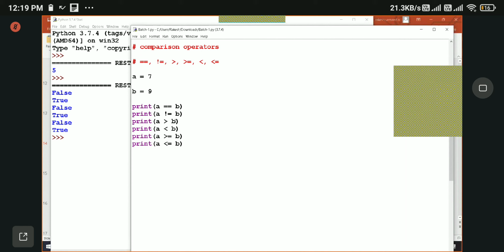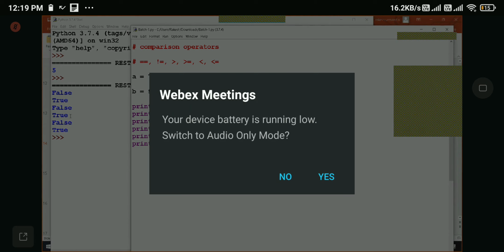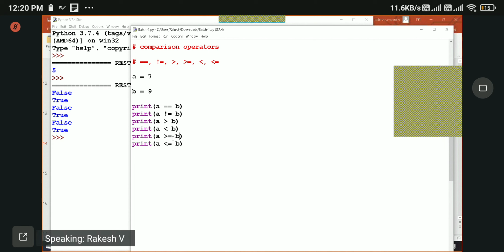A is greater than b, right? A is greater than b is false, right? That's why we got false. A is less than b, that is true, right? Because a is 7, b is 9. So true. A is greater than or equal to b, that is false, because a is neither greater nor equal to b, right? 7 is not greater than or equal to 9, right? A is less than or equal to b, that is true, because a is less than b, right?